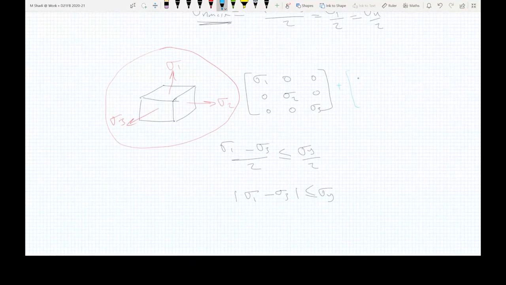Added to, can you see the blue color? So I have some hydrostatic pressure. I'm going to explain in a minute why this is a hydrostatic pressure. So you basically are adding a pressure across all these directions, and this pressure is equal. So assume that you have a pressure equal to P, and this pressure is huge compared to the principal stresses, acting in the same normal directions, but is the same.